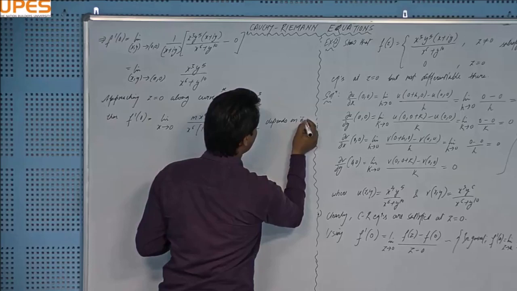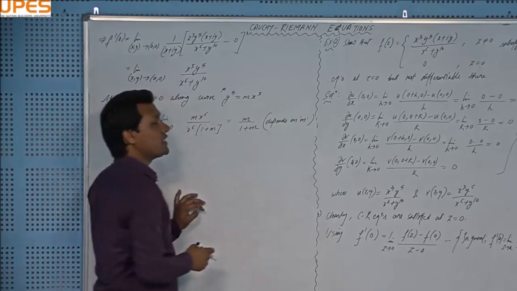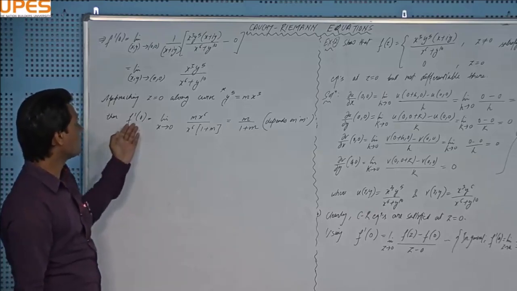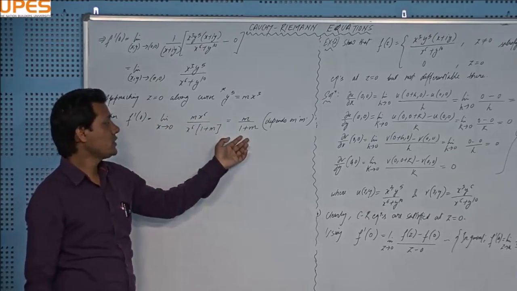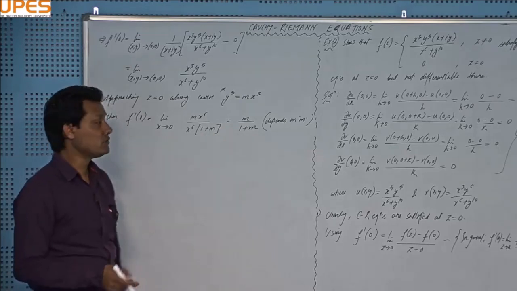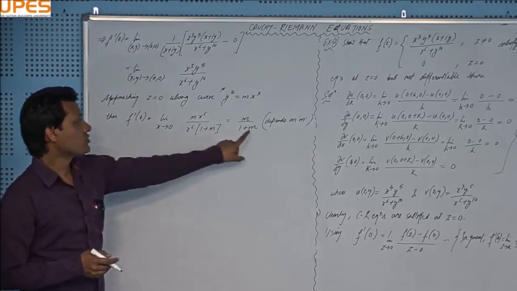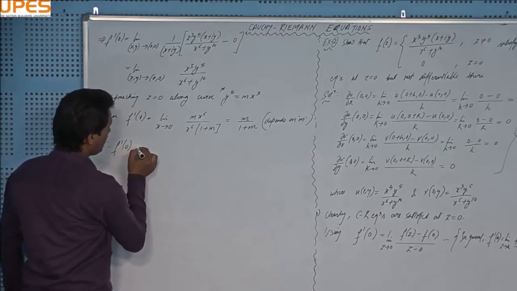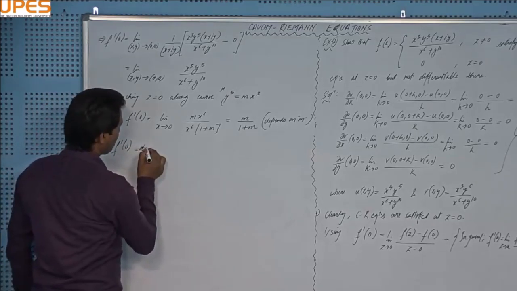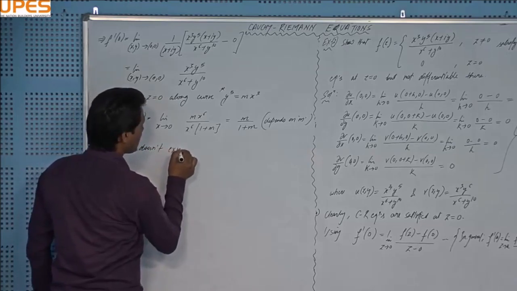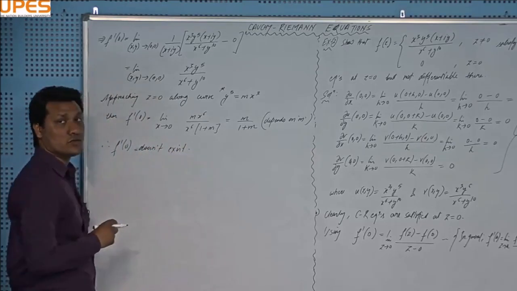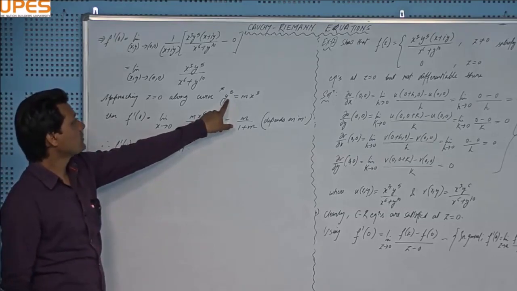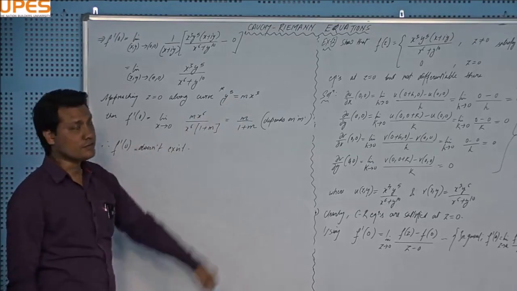it depends on m, right? And you can choose any m, and for any value of arbitrary m, you will get different values of f dash 0, right? So we cannot say that this is differentiable at the origin, because f dash 0 is not unique, right? Therefore f dash 0 doesn't exist, or you can say that f is not differentiable at z equal to 0, right? And let me explain how I have selected this particular curve.